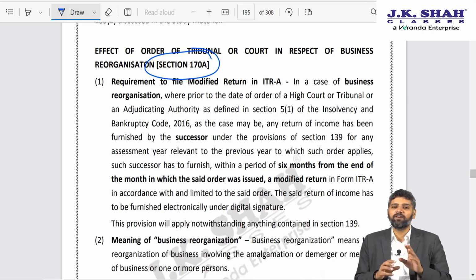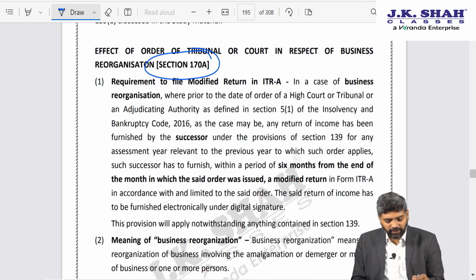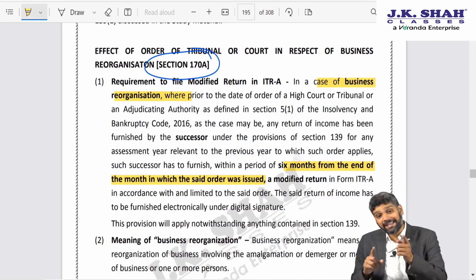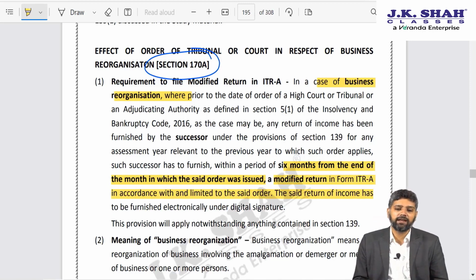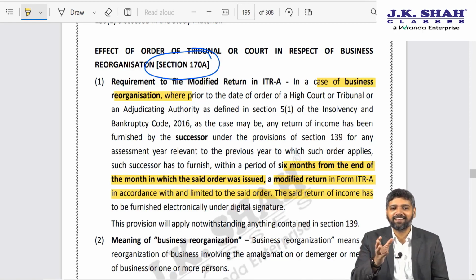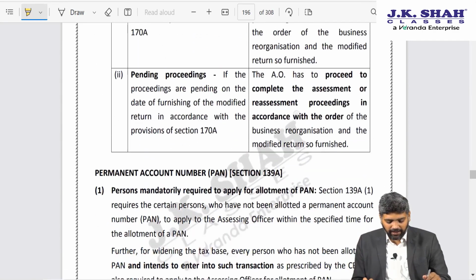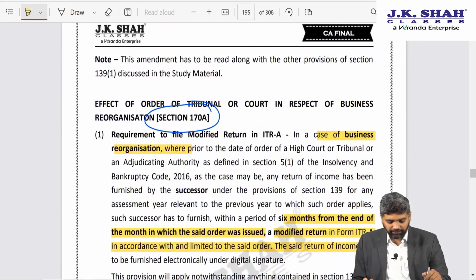Now, in order to make the assessing officer aware of such kind of business reorganizations, so that such mistakes do not occur, the government says now whenever there is a business reorganization, within a period of 6 months from end of month in which the NCLT order is passed, the successor entity has to file a modified return in ITR A. The whole idea is that now the AO will be aware that such kind of business reorganization has taken place. That's the whole idea.